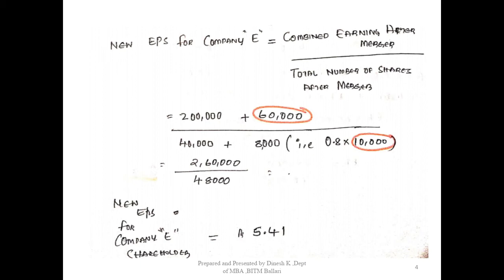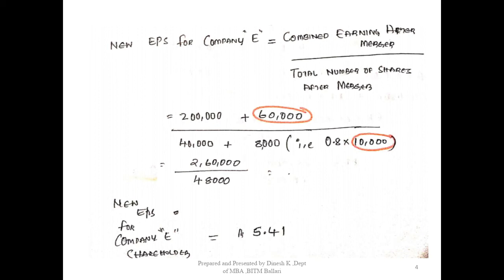So total number of shares after the merger of the acquiring company would be 40,000 plus 8,000. How do we get 8,000? Based on the exchange ratio. For every one share of the target company, we are giving 0.8 shares of the acquiring company. Total number of shares of the target company before the merger was 10,000. We take all the 10,000 shares, in return we give only 8,000 shares of the acquiring company.